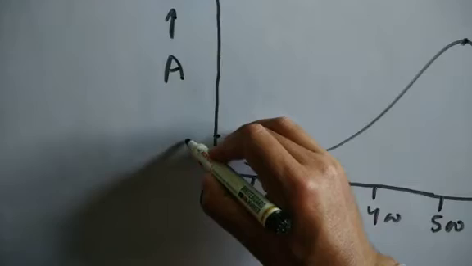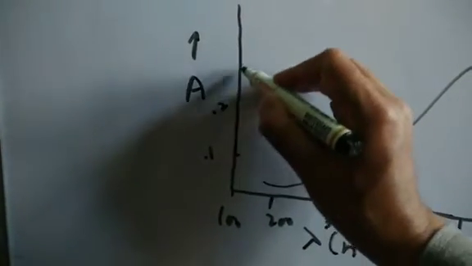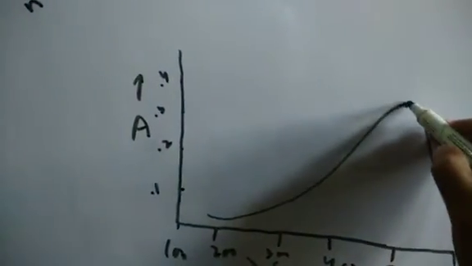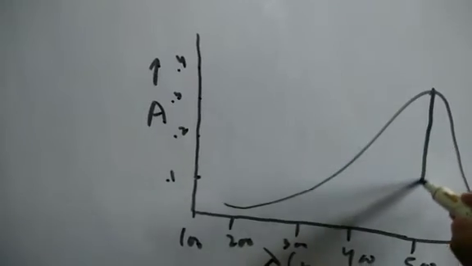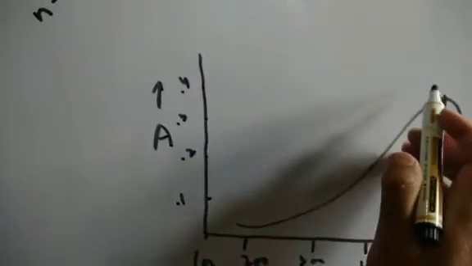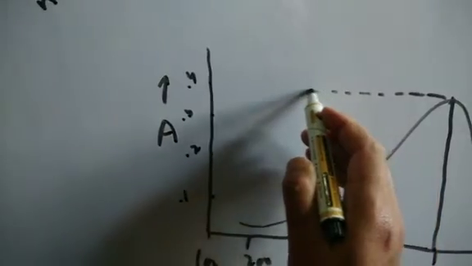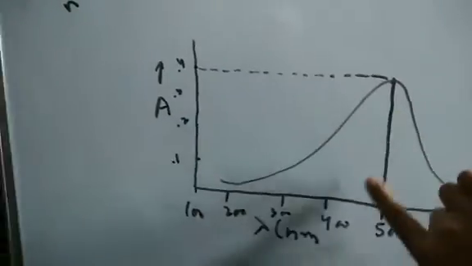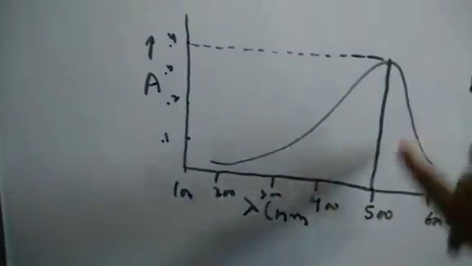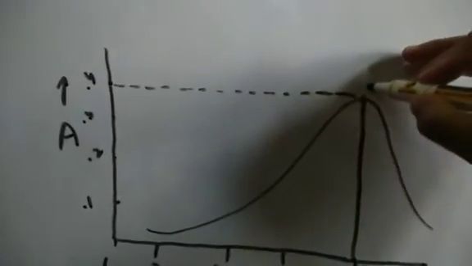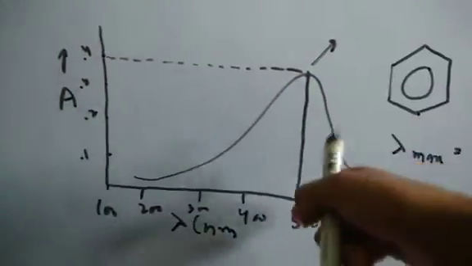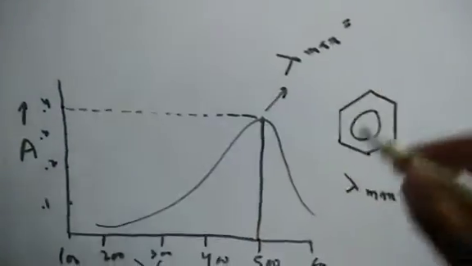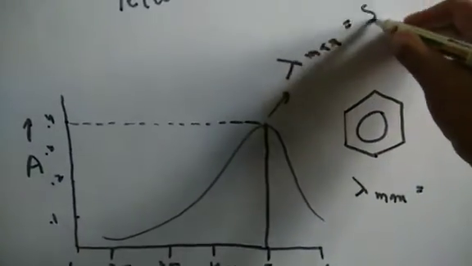Now let us say this is 0.1, 0.2, 0.3, 0.4. This point, if you see, is the point where the molecule corresponds to around 500 nm, and on this side it goes to 0.5. So this is the maximum absorbance that this molecule has. The point corresponding to this wavelength where the maximum absorbance occurs is called lambda max. Here in this case, lambda max is around 500.